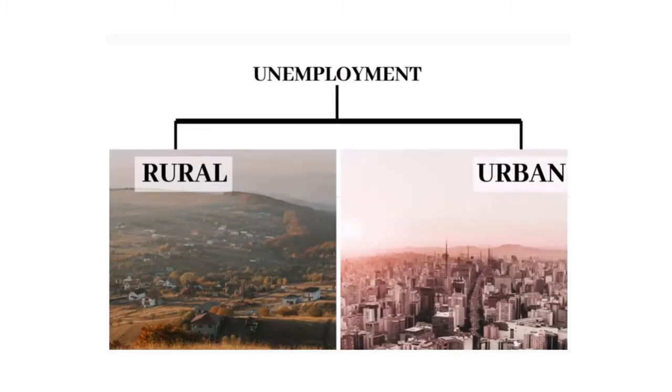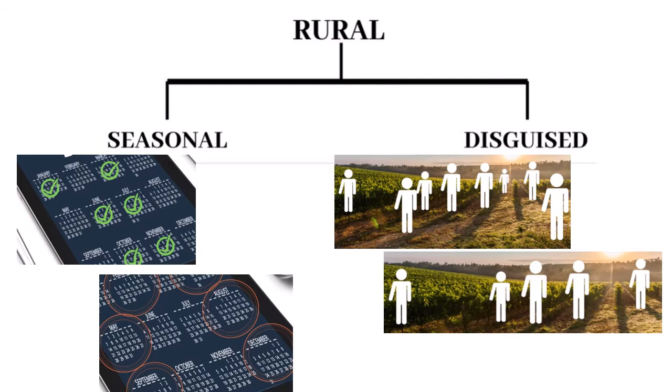Now there are two types of unemployment, one in the rural area and the other in the urban area. In the rural areas we see two kinds of unemployment: seasonal and disguised. What is seasonal? Especially in the agricultural sector, crops are not sown or harvested in all the months of the year.